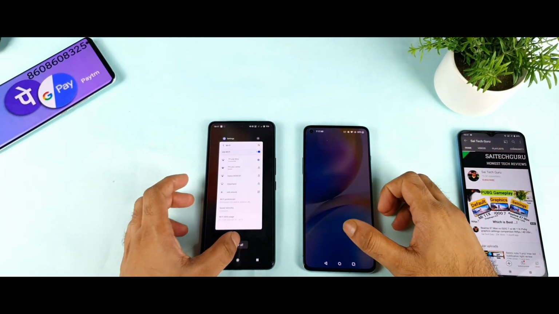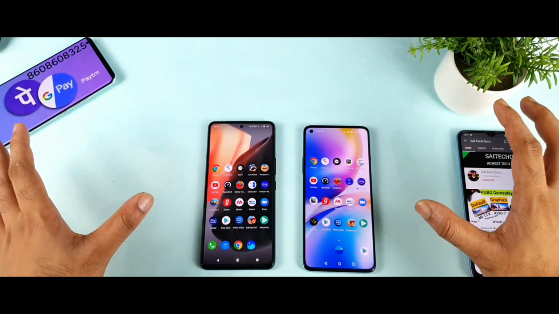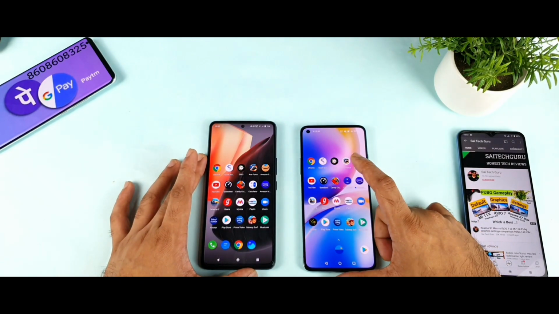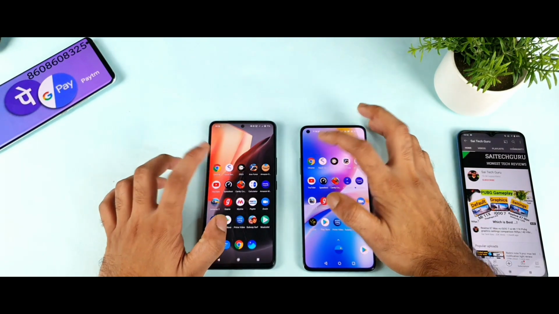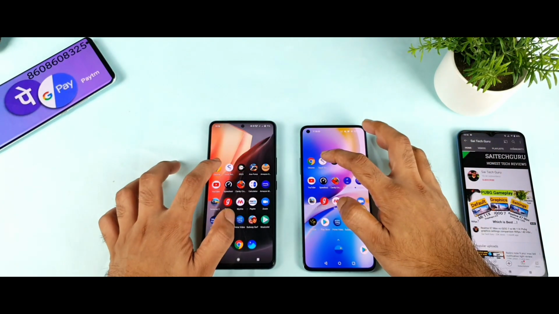Let me try to clear all the background applications. Everything is clear, as you can see, completely clean, nothing is running in the background. That should be perfect. Let me try to start the test. First let's open the Google Chrome browser. Let's see which phone will be able to open fast. And not bad, both phones were able to do it well.